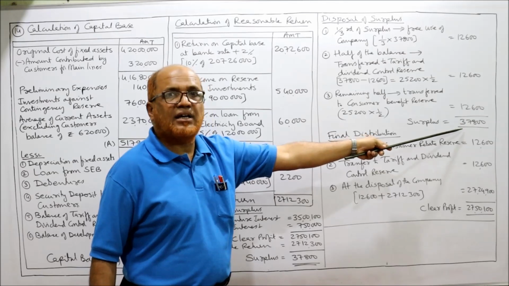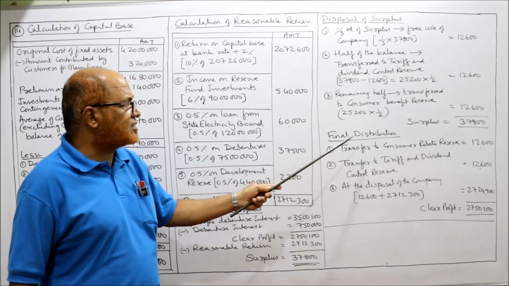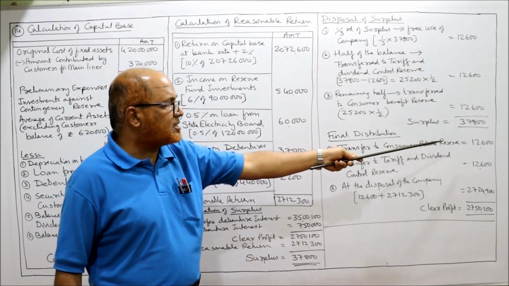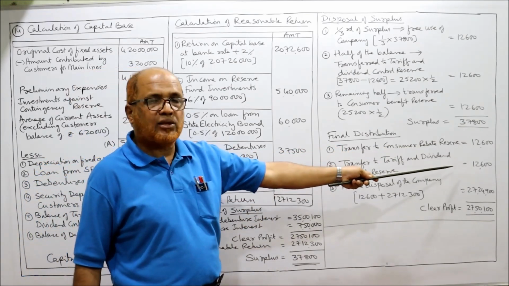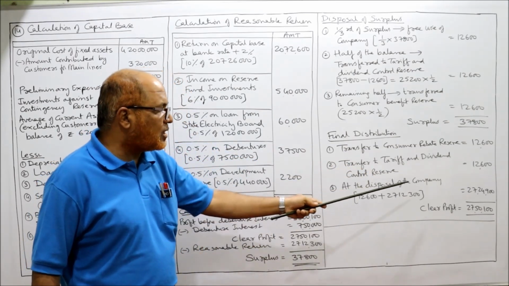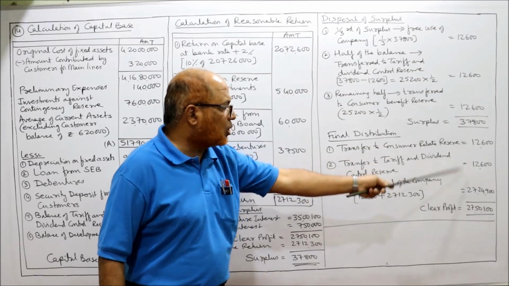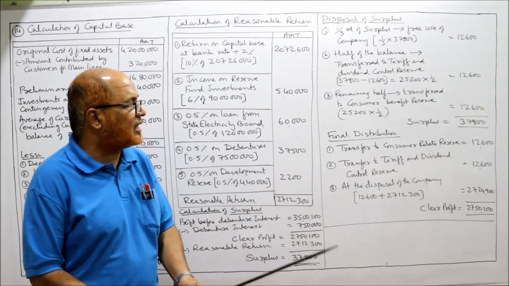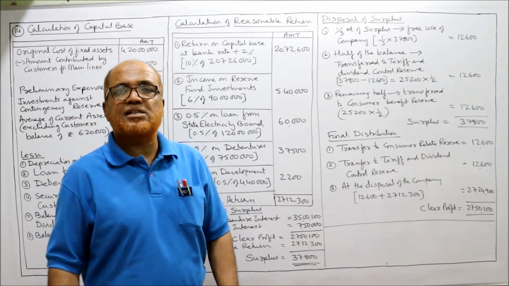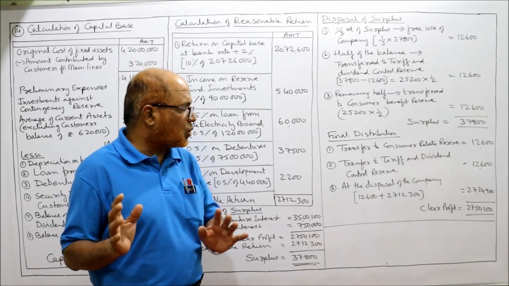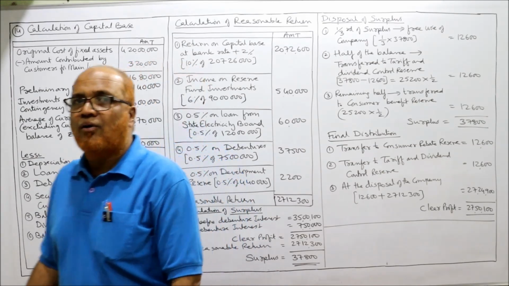So total surplus is 37,800. Now final distribution: transfer to consumer rebate reserve 12,600, transfer to tariff and dividend control reserve 12,600, and at the disposal of the company is 27,24,900. So total clear profit is 27,50,100. That's all. This is the end of problem number 14.